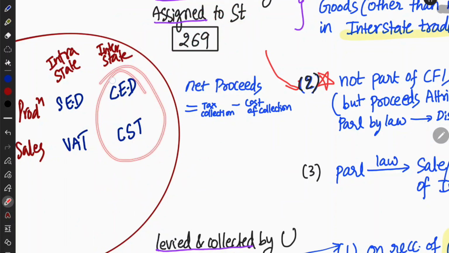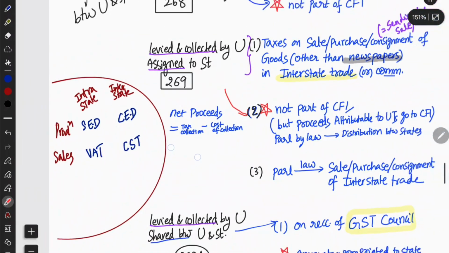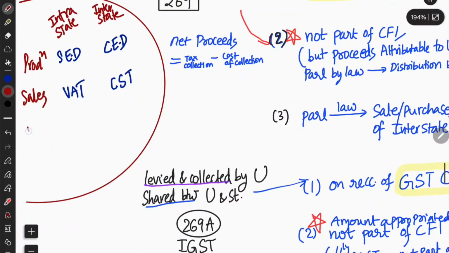So these two taxes you need to pay to the central government if it is interstate. If it is intrastate, then you need to pay to the state government. Okay, that is how it happens. And one more thing that you need to know is the input tax credit, ITC.